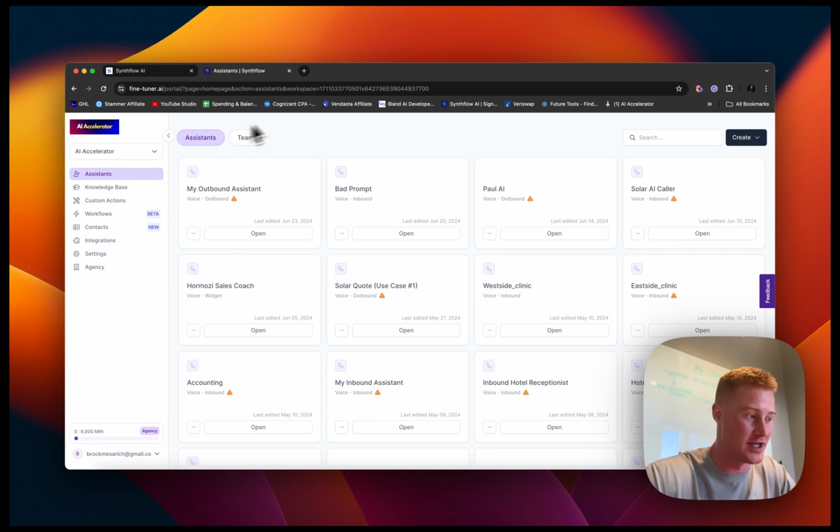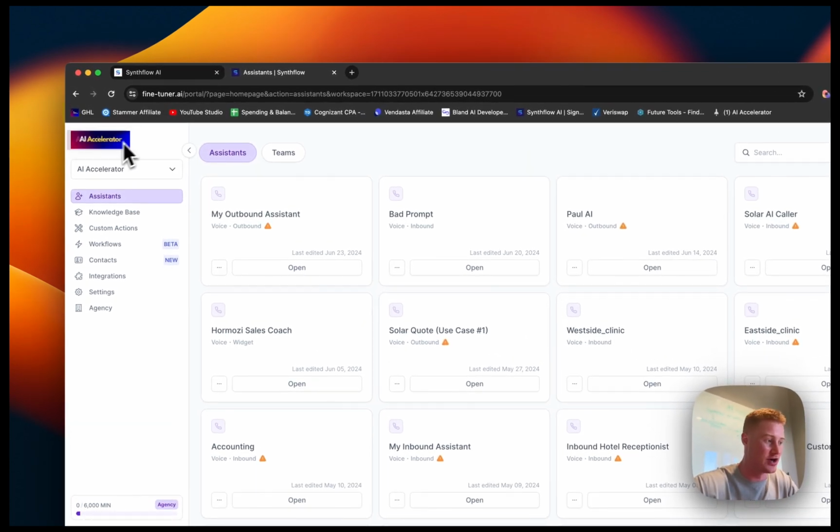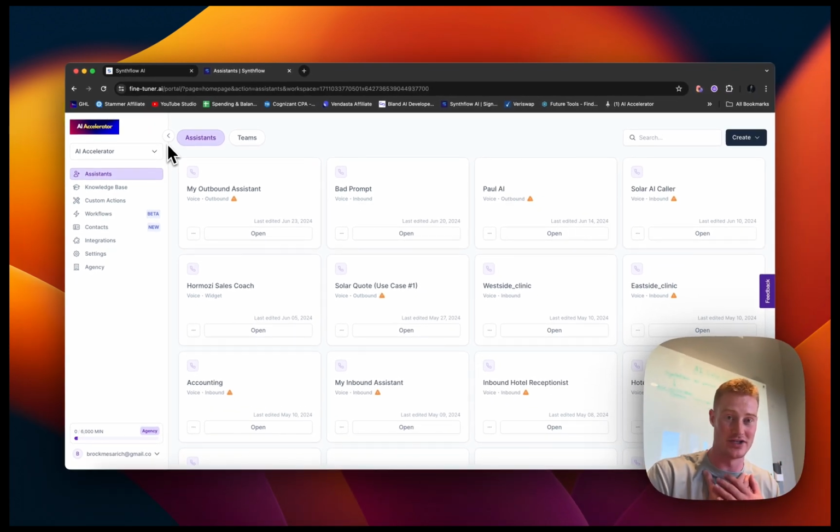So first thing I want to mention is you could see here, this would usually say Synthflow right here up in the top left corner. Instead, it now says AI Accelerator, which is the name of my agency. So this is my brand that I've actually thrown on here. So when I give clients license or access to my sub account, they're basically going to see AI Accelerator here.